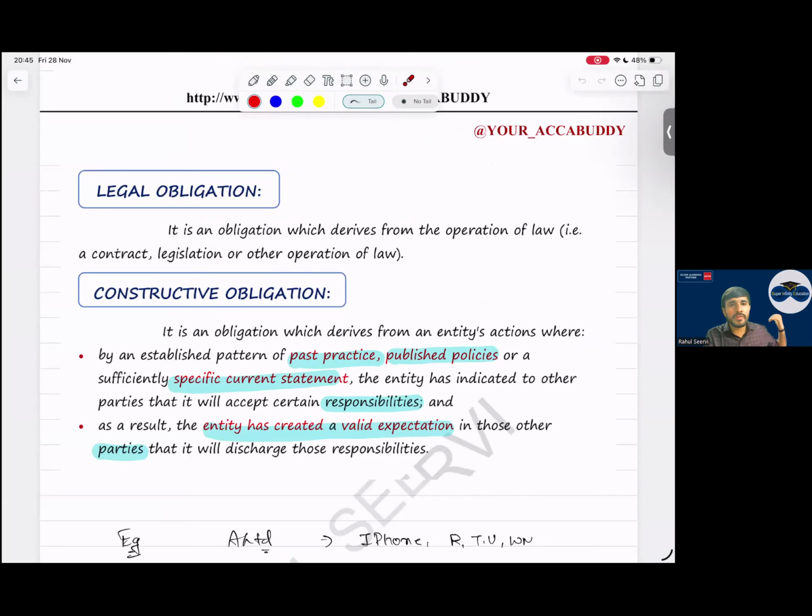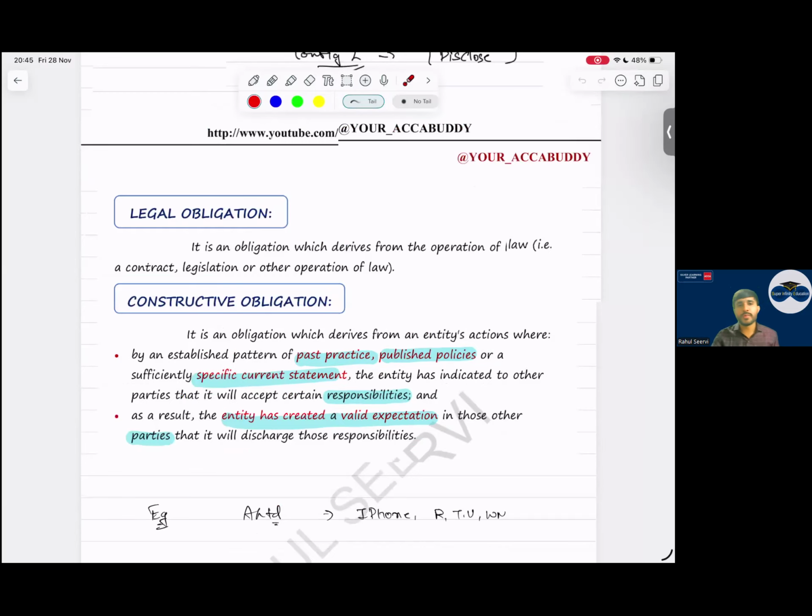But when coming to the previous batch, you ask previous batch students, "Sir ne ye kiya tha kya?" You get to know. Then you also will have the expectation that sir will do this also. Revision marathon. Yes, sir. So that is what constructive obligation is. Even though it was not mentioned in the contract, based on the past practices, I have a responsibility towards doing this. Yes, sir.